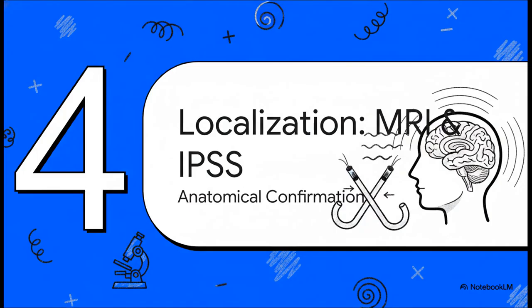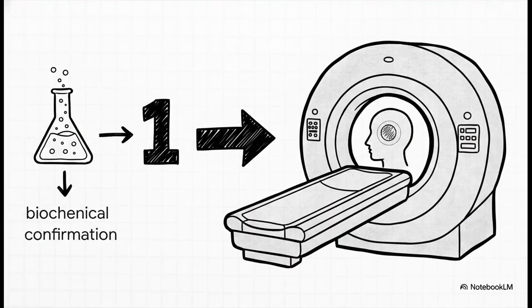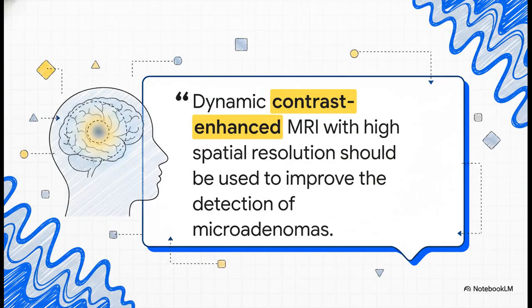Okay, on to the final phase of the diagnostic algorithm, anatomical localization of the ACTH source. This primarily involves imaging and, when required, invasive sampling. Tele-MRI is, of course, the established first-line imaging modality. This is mandatory for all patients once ACTH-dependent Cushing's syndrome has been biochemically confirmed. But here's the critical point. It's not just about ordering an MRI. It's about ordering the right MRI.